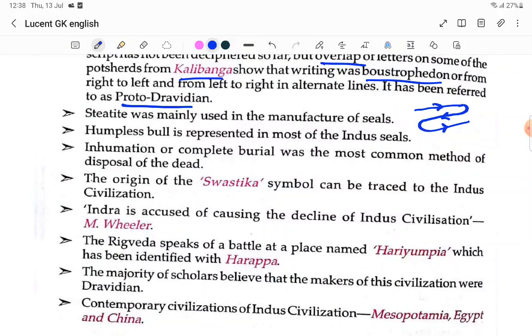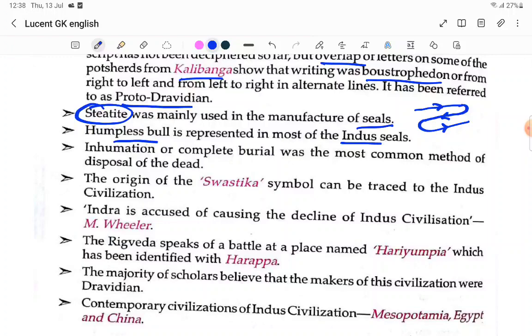Steatite was mainly used in the manufacturing of the seals. This is very important. They used that material for manufacturing the seals. The humpless bull is represented in most of the Indus seals.